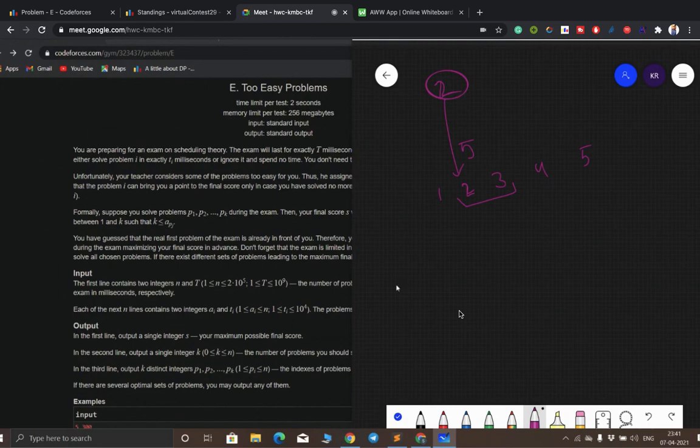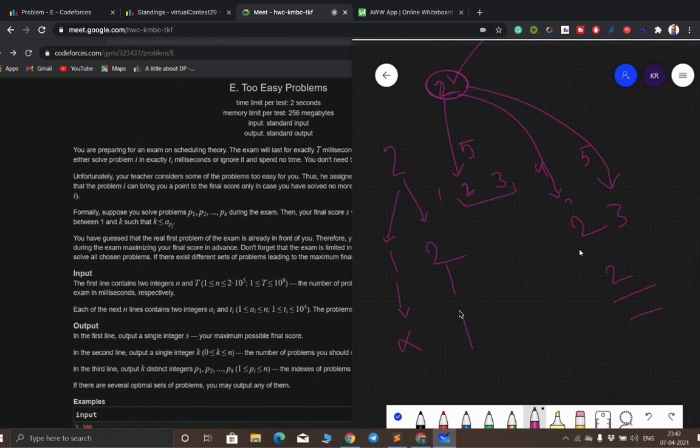If we take two examples, 1 and 2, and 2 and 3: here 1 is less than 2, so we are not going to get any point out of it. And 2 is equal to 2, so we get a point from here. In the other example, we get a point from here and a point from here as well, so 2 points.